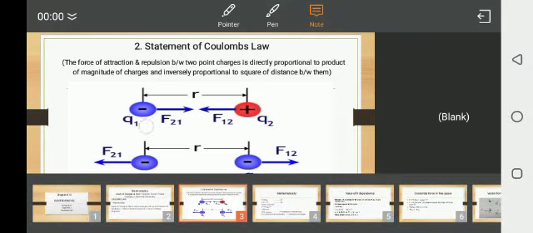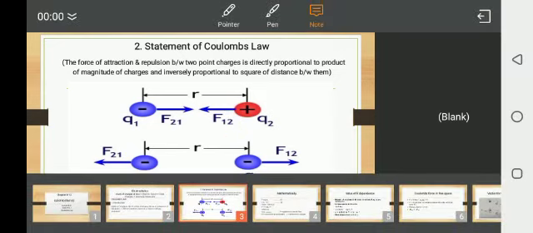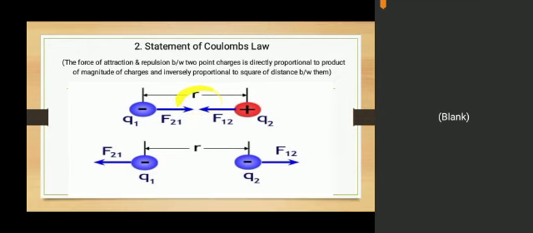These two charges are opposite charges. So, between opposite charges there is always a force of attraction. This blue arrow shows the force of attraction, while R represents the distance between these two charges. Q1 is a negative charge, while Q2 is a positive charge. F21 is the force exerted on charge Q1 by charge Q2, while F12 is the force exerted on charge Q2 by charge Q1, while R is the distance between the two charges.